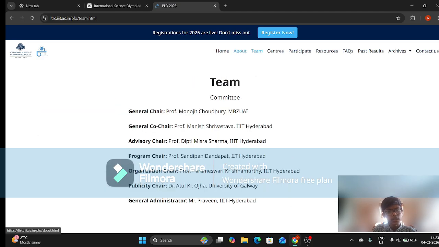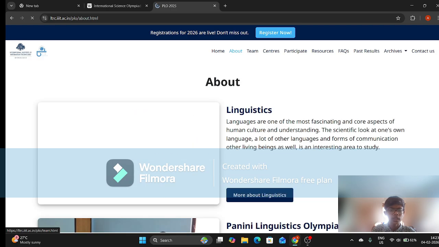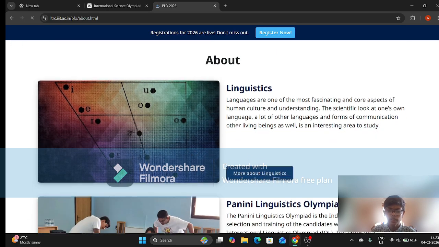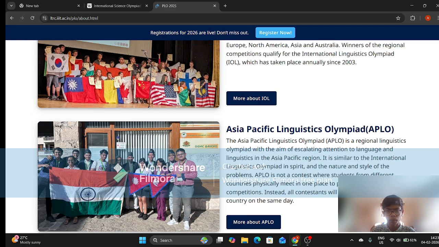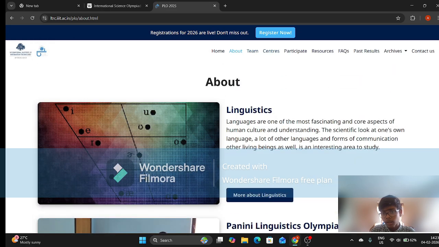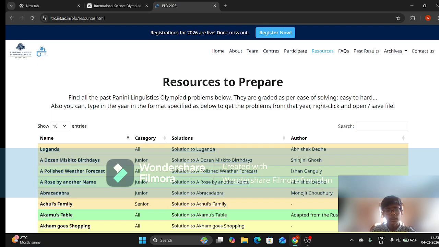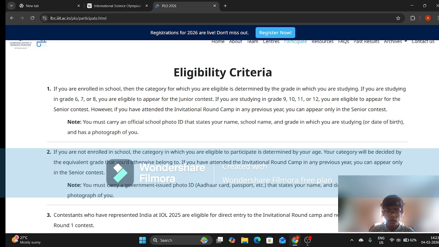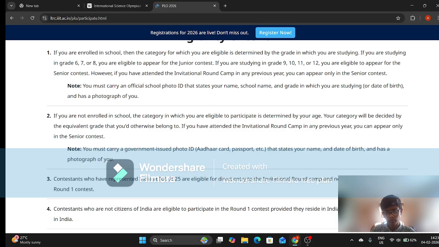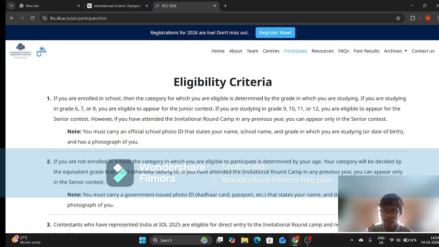Here you can see the committee, which I am assuming you won't be interested in. Here there is some information about the various linguistic olympiads. You can go through it at your own pace. And here you find a ton of resources. These are all PYQs you can solve to get a hang of it. There are some past results here about India's victories and defeats. There's some eligibility criteria. You can pause the video and read it. I won't stop here because the video is already getting pretty long.